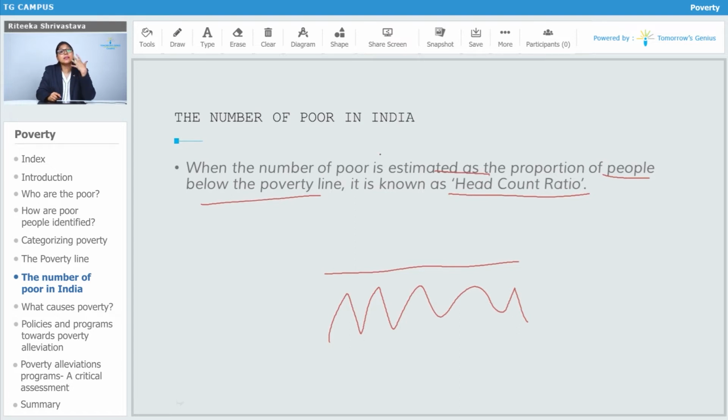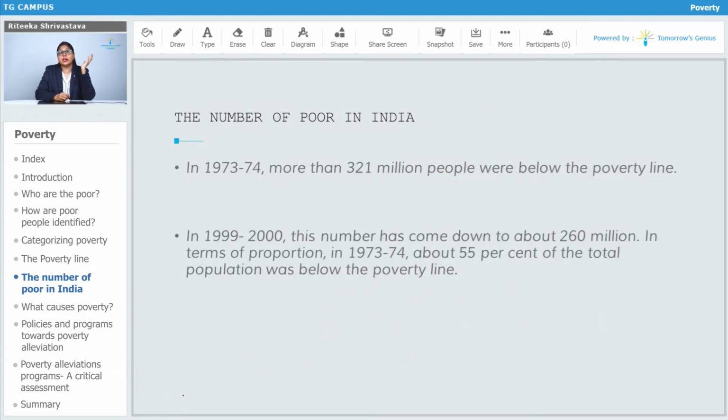This question can be asked of students as a one sentence question. It can also be asked as an MCQ question. So you should know what head count ratio is. Head count ratio is nothing but the number of people who are living below the poverty line. When we calculate them, that is called head count ratio.